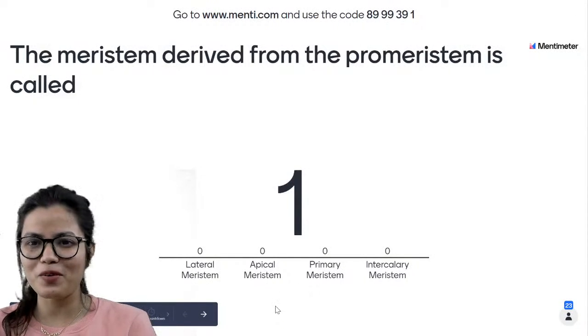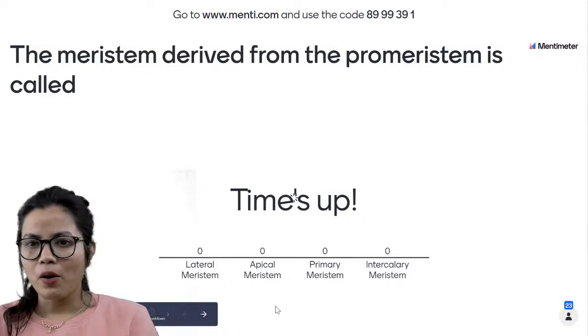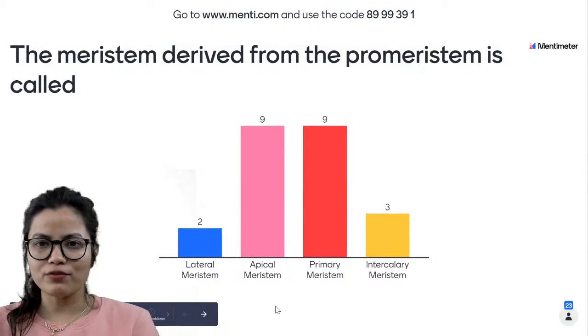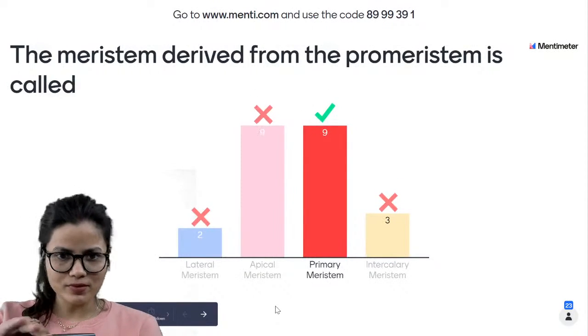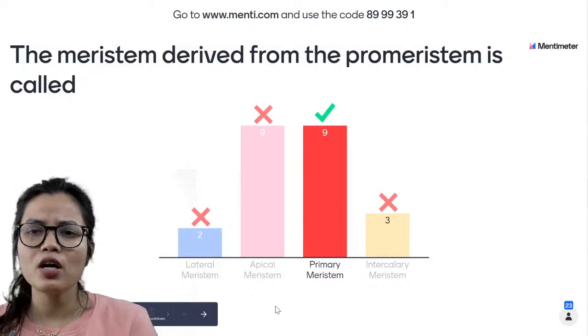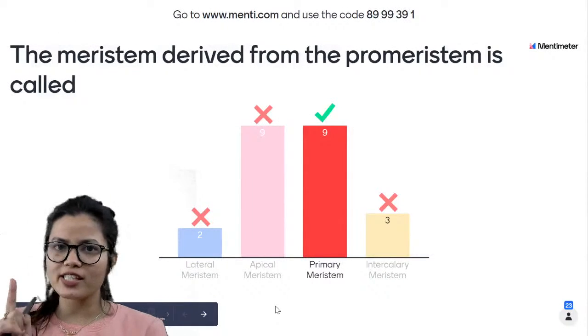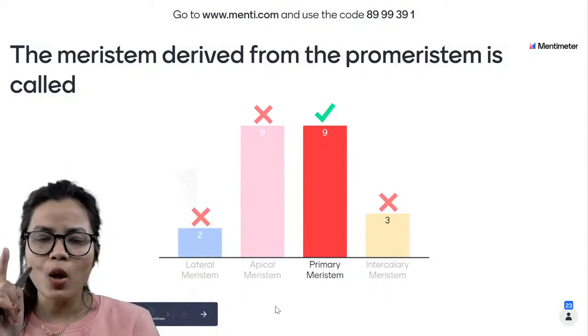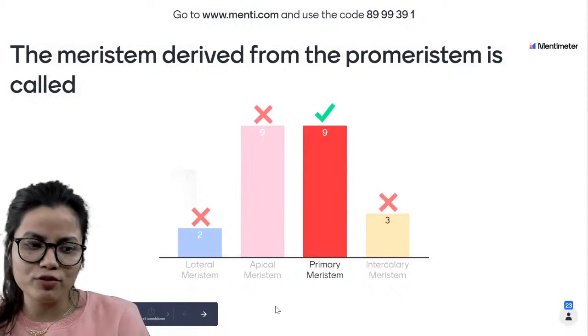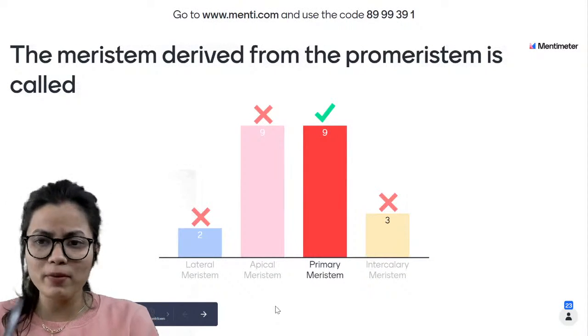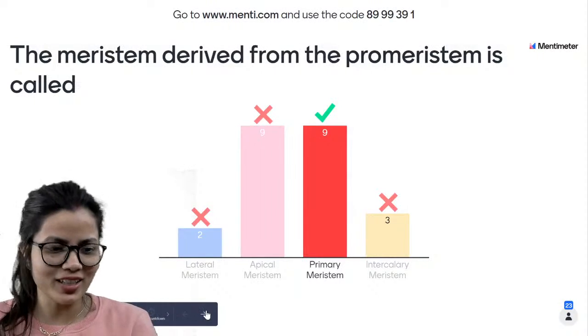Fine. So let us see who will be on the top of the leaderboard after this particular question. So there are 9 of you, those who have marked it as primary meristem. So we'll learn the concept based on this question, which is saying the meristem derived from the promeristem is called. But before that, let us have a look over the leaderboard.